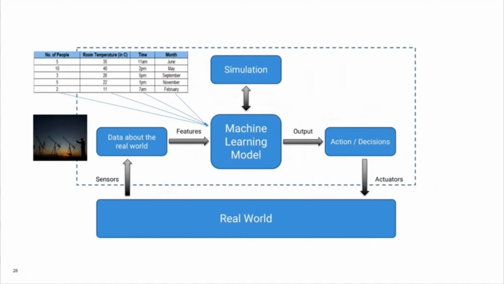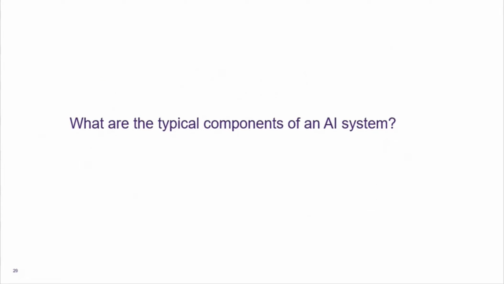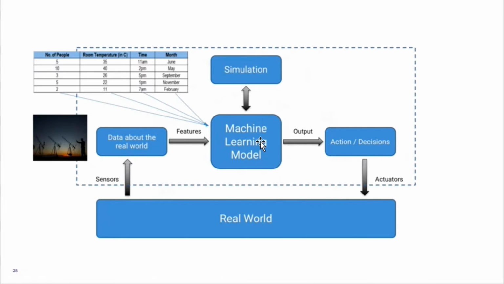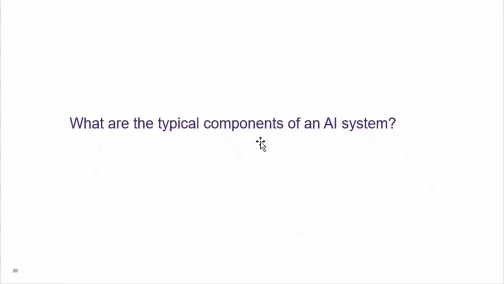I hope it is okay with what I have told. But in case it is not, I'm also going to give you a real-time example. So let's take a dive into that. As you can see, machine learning sits at the heart of the system and is the brain running the entire system.